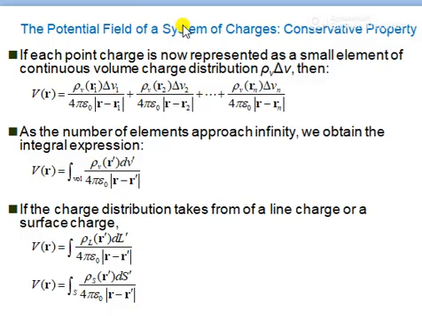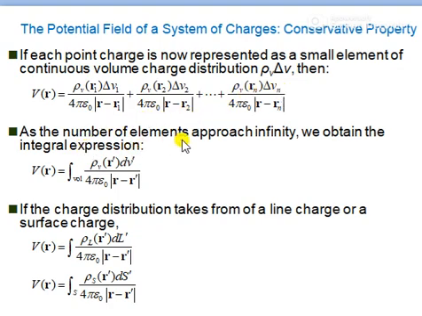Now the potential field of a system of charges. Here, if each point charge is now represented as a small element of a continuous volume charge distribution, rho v delta v, then V(R) is equal to, we have to replace the Q value, that is rho v of R1 delta v1 divided by 4 pi epsilon naught modulus of R minus R1, plus rho v of R2 delta v2 divided by 4 pi epsilon naught modulus of R minus R2, and the same up to Rn and delta vn, right?